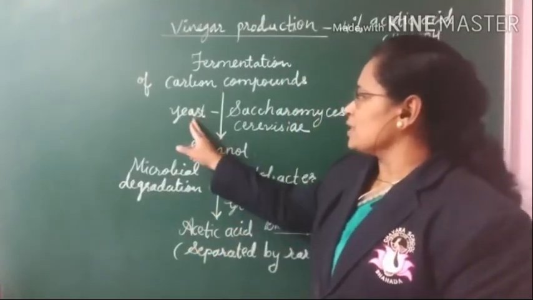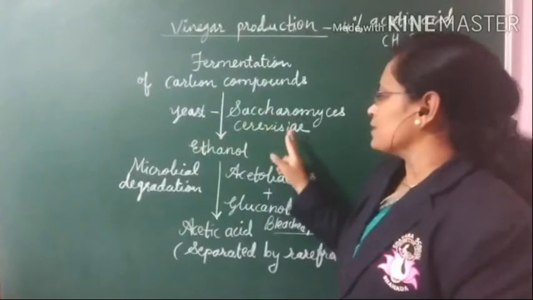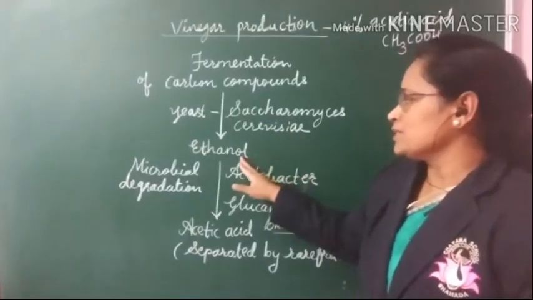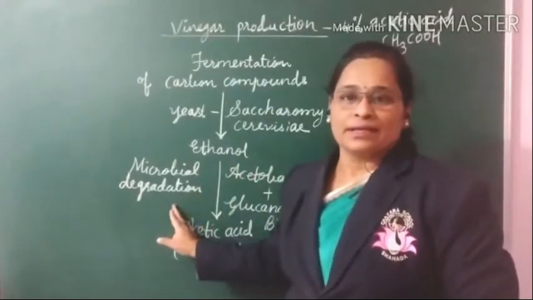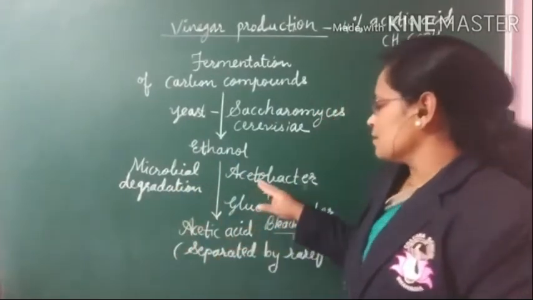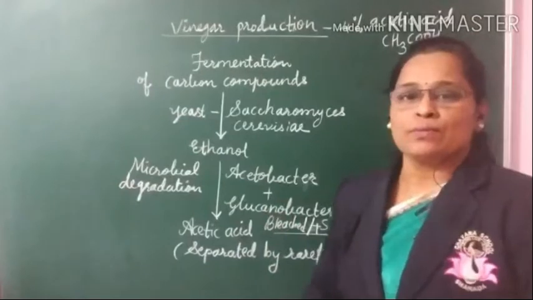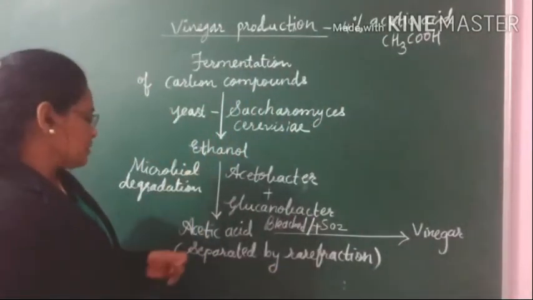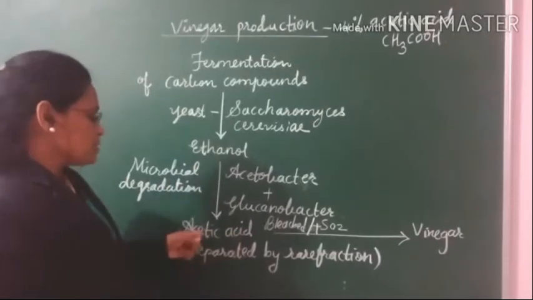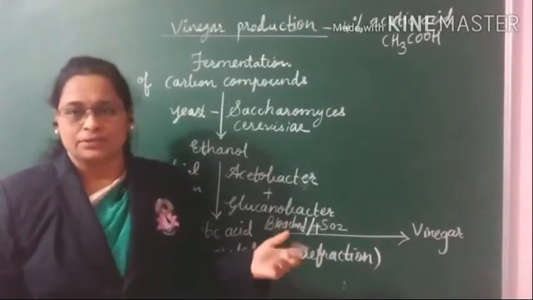Here the yeast Saccharomyces cerevisiae helps with this fermentation. Then this ethanol undergoes microbial degradation. For that purpose, a mixture of Acetobacter and Gluconobacter is added to the ethanol, and it gets converted to acetic acid, along with byproducts.